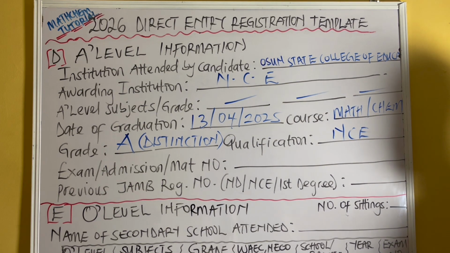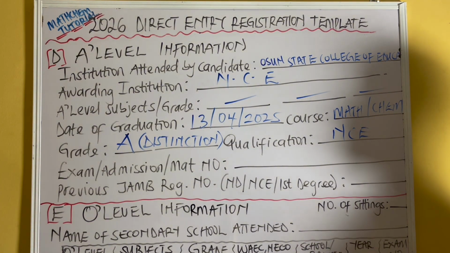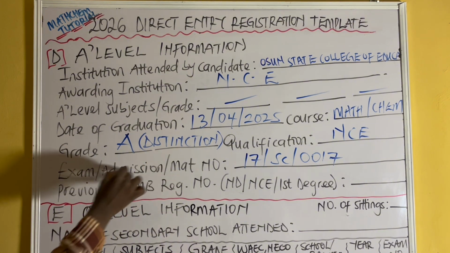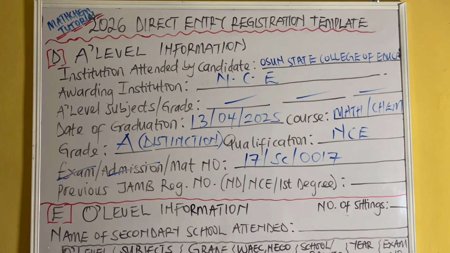And the examination number, the admission number. Admission number is for those that did IJMB, JUPEB. They use admission number. So matric number is for ND, HND, NCE, and OND. So your matric number can be 17 SC 0017. And if you are writing the exam number, admission number, or matric number, you have to identify it. So since I wrote matric number, you can just cancel this, and this, like this.